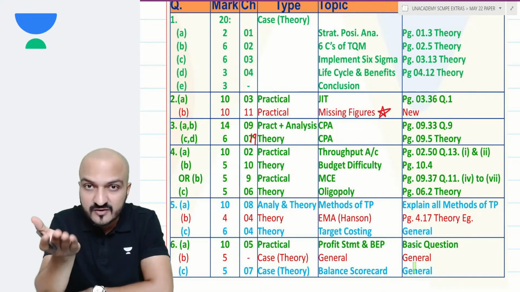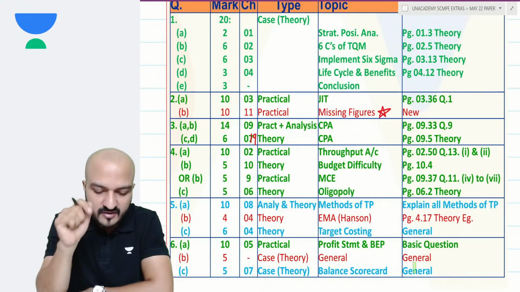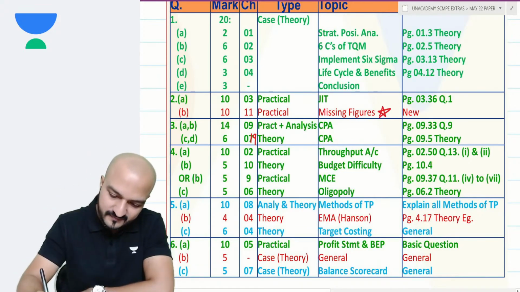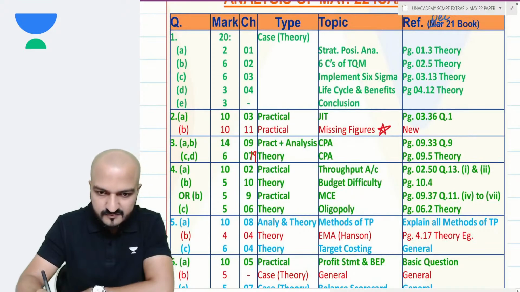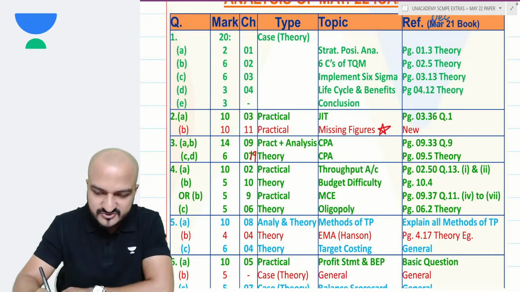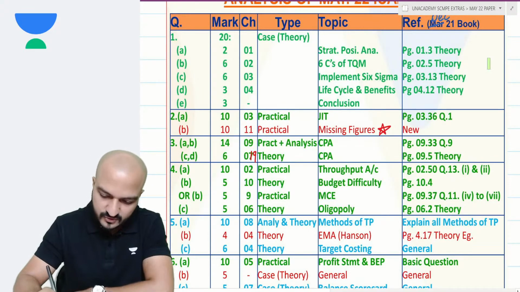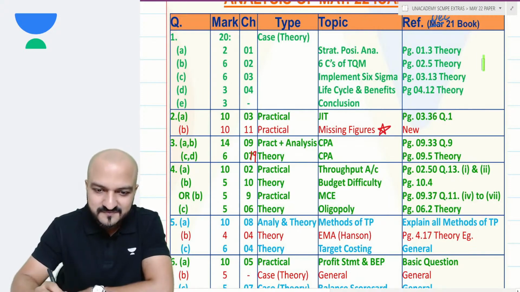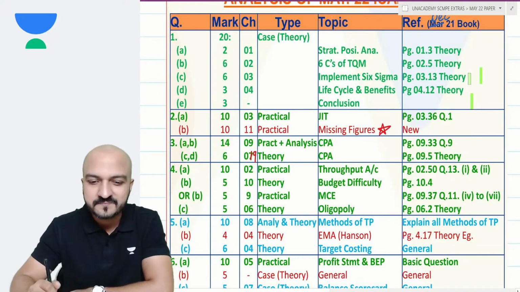Tell me, is there anyone here who gave this exam in May 22? Come on, any viewers who have given this exam in May 22? And in spite of completing the exam, you still want to know how did you perform?